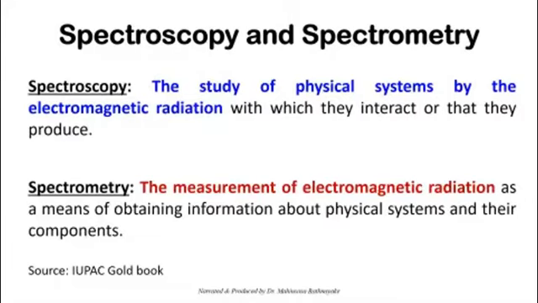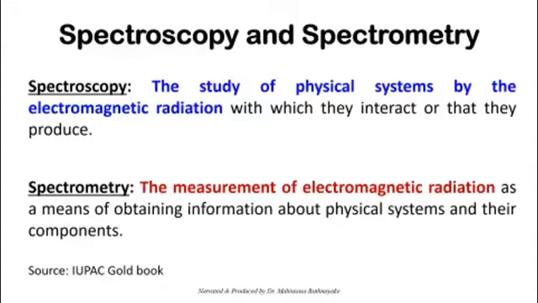But the confusion is that sometimes both spectrometry and spectroscopy can be used for certain one technique, right? So in that case, sometimes you get confused. You think spectroscopy and spectrometry are both the same, but it's not always. Sometimes you cannot use spectroscopy for spectrometry techniques, and also you cannot use spectrometry for spectroscopy techniques. So what is spectroscopy and spectrometry?